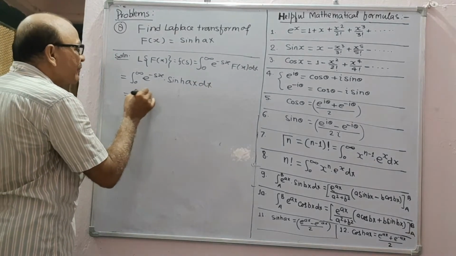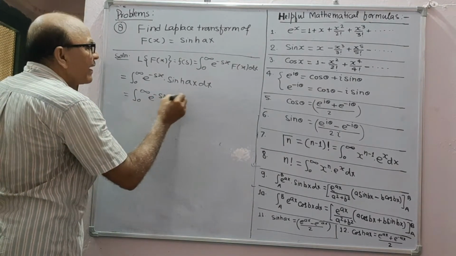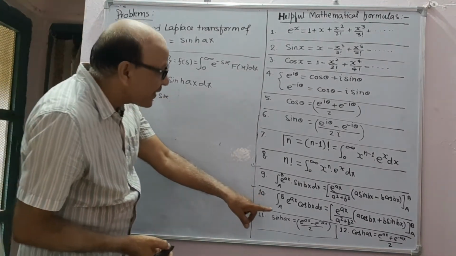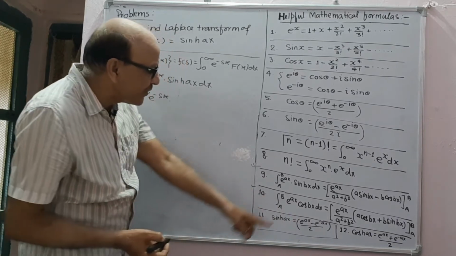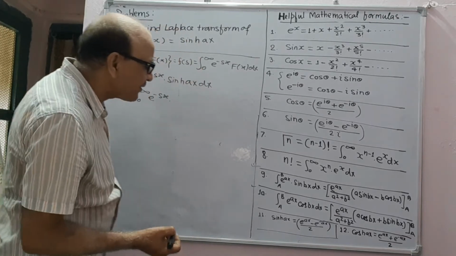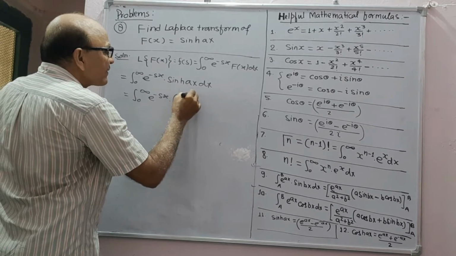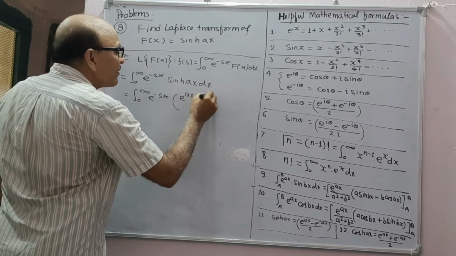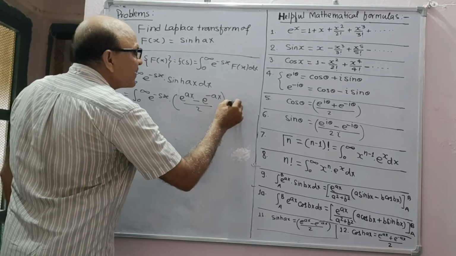0 to infinity e to the power minus sx. You know from equation 11, sin hyperbolic ax is equal to (e to the power ax minus e to the power minus ax) upon 2. This is dx.